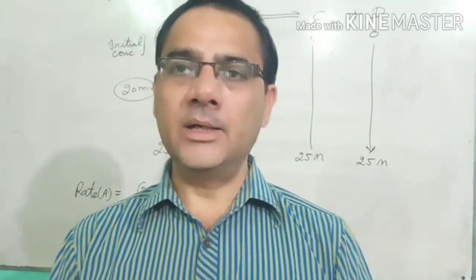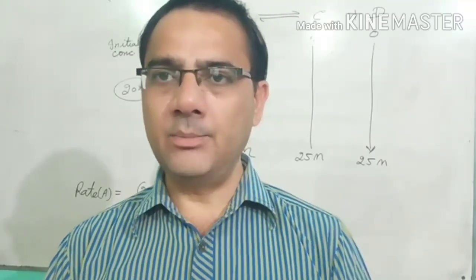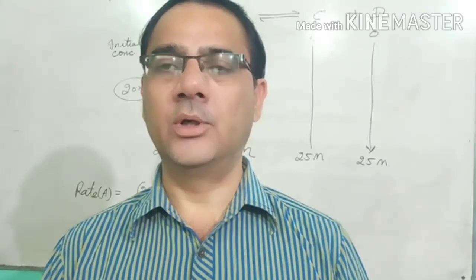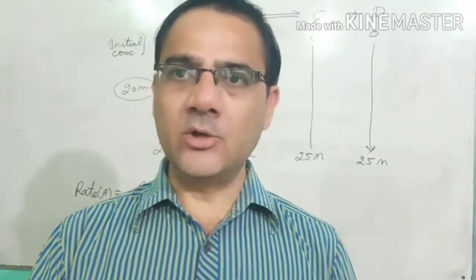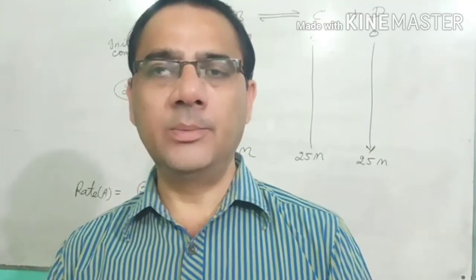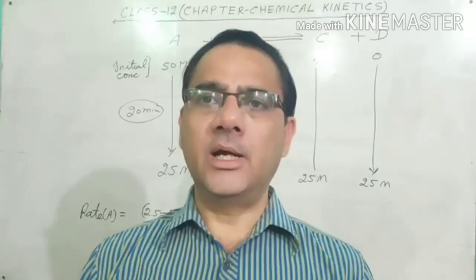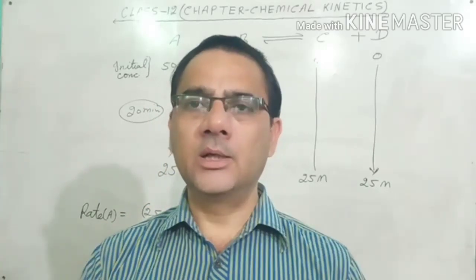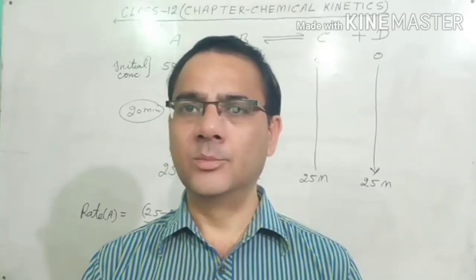When you calculate this value, the rate comes negative. Can you imagine that the rate of any reaction can be negative? No, not at all, because it is just like speed. If speed cannot be negative, the rate also cannot be negative. Did you ever hear that someone travelled from one place to another at minus 50 km per hour? Not possible.